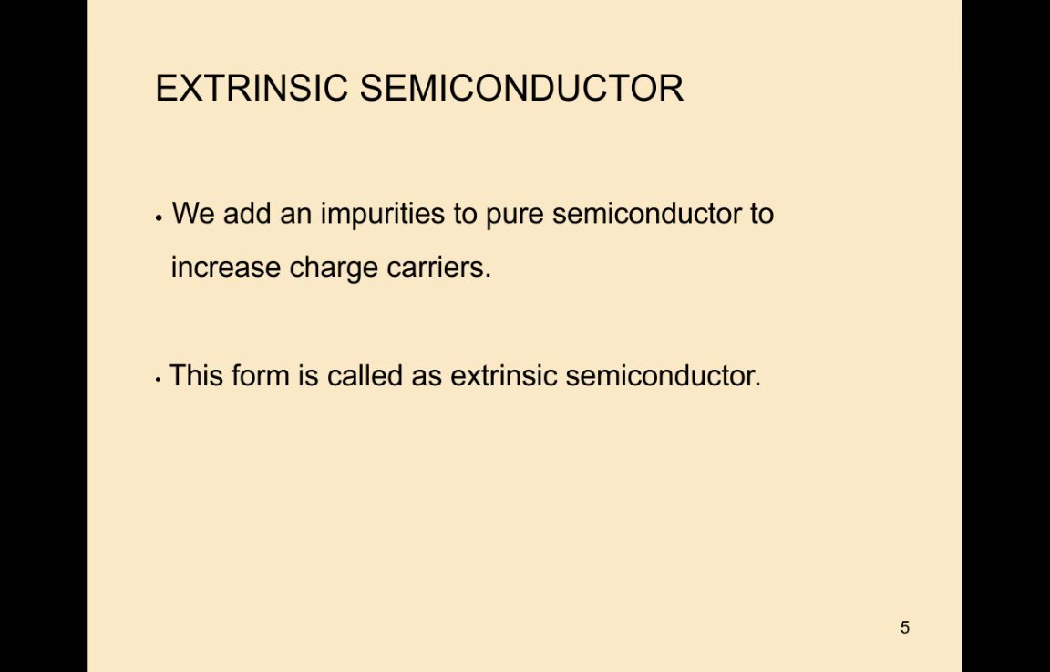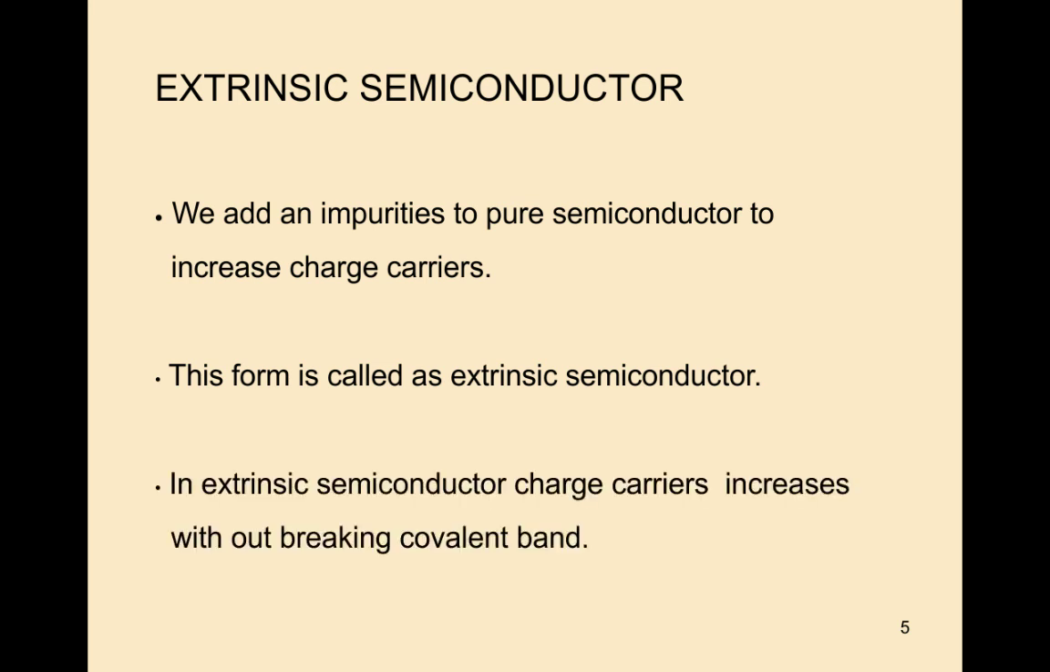So after adding impurities to the pure semiconductor, we get a new form of semiconductor. That semiconductor we call an extrinsic semiconductor. In an extrinsic semiconductor, charge carriers increase without breaking covalent bonds.